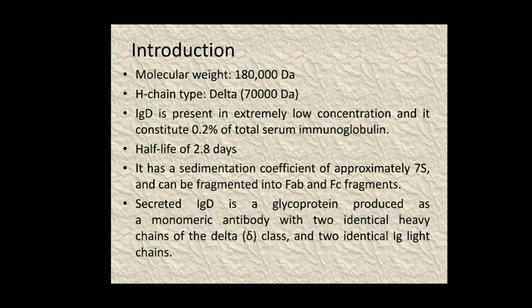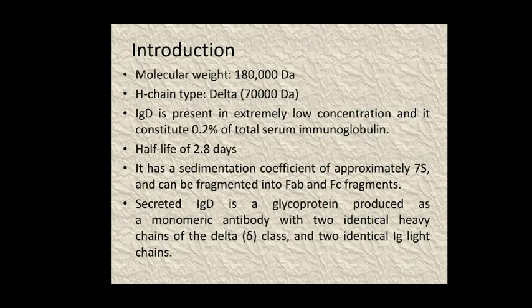Now, when we are discussing the general characteristics related to the IgD type of antibodies, these IgD antibodies have delta type heavy chains, due to which they get the name IgD. The molecular weight of IgD antibodies is 180,000 Dalton. The delta heavy chain has a molecular weight of 70,000 Dalton.